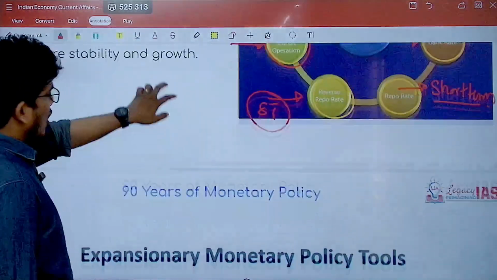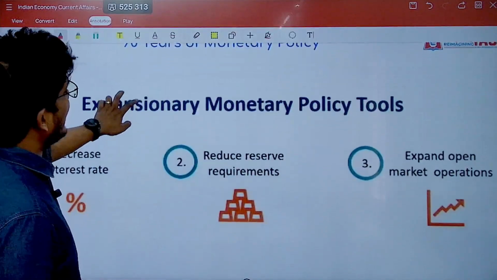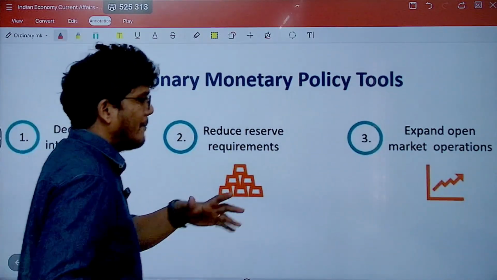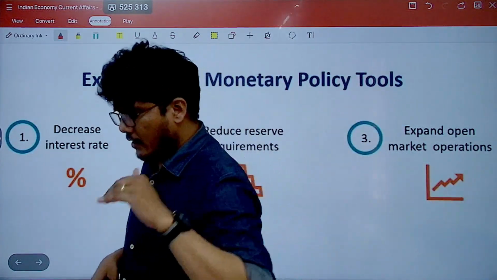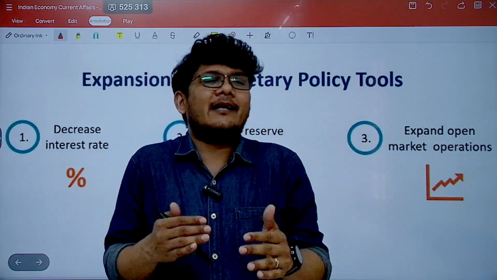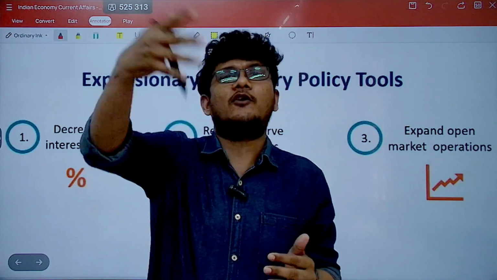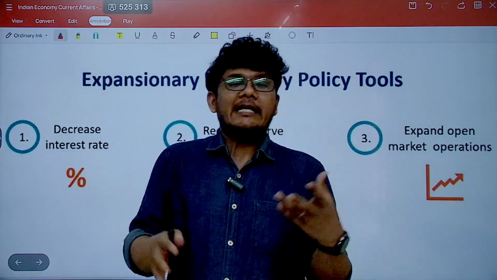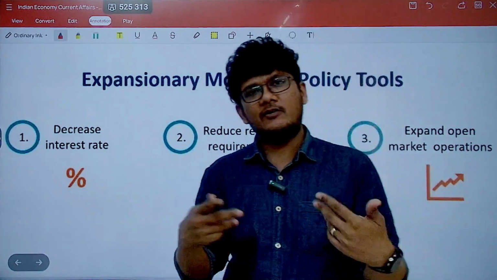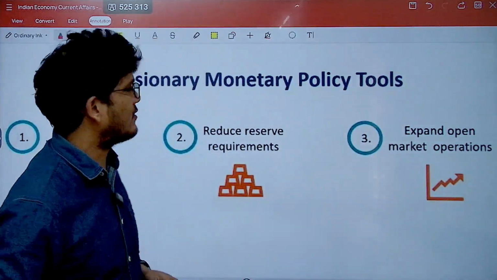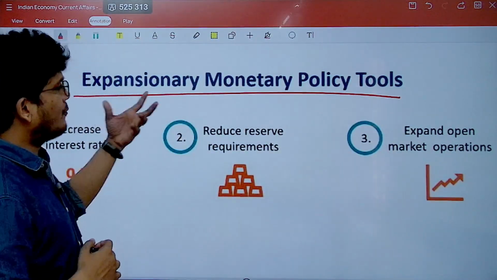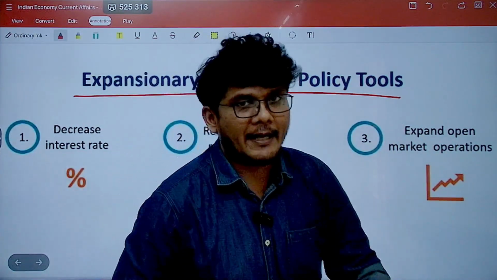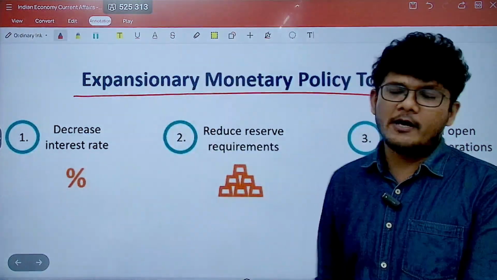Right. Now, monetary policies can be majorly of two types. Basically, the RBI tries to balance by lowering the interest rate or increasing the interest rate, and that is going to bifurcate the monetary policy into two different types. So let us see what these types are. One is expansionary, the other is contractionary. So what is this expansionary monetary policy?